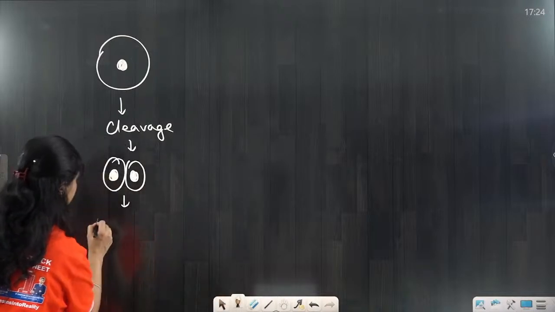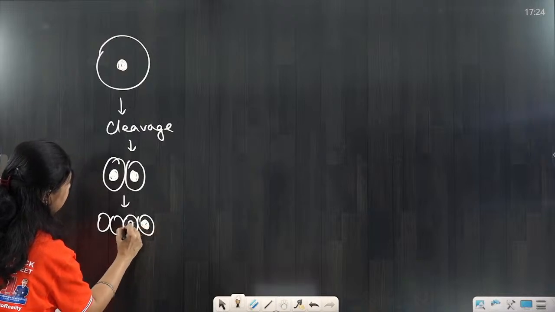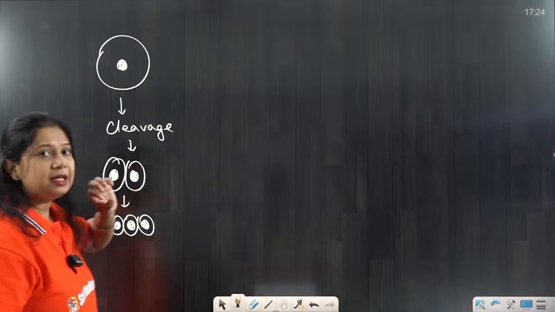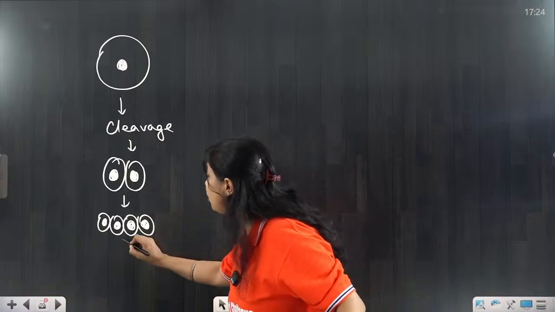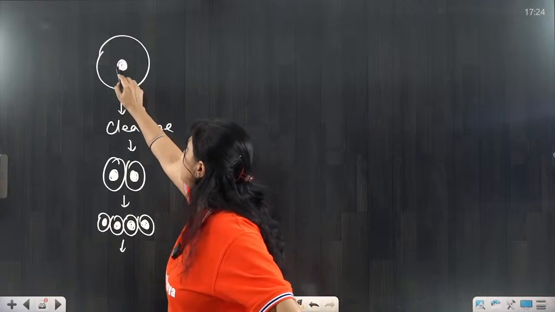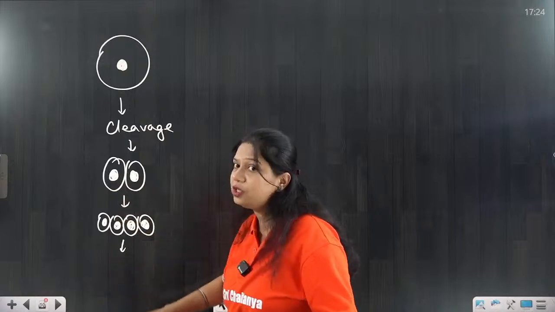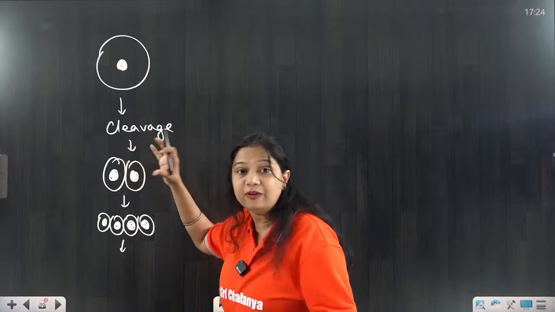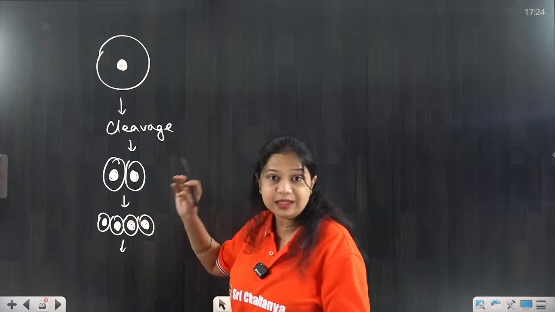The daughter cells become smaller cells. The nucleus remains the same, but the cytoplasm remains very less in amount. So the nucleus level remains the same, cytoplasm keeps on decreasing in its amount. Here the cell is this much large, this is the size of the nucleus and filled with the cytoplasm. In the next division, the nucleus remains the same, but the cytoplasm got very less in amount. Further, the nucleus almost remains the same and cytoplasm is again decreasing.